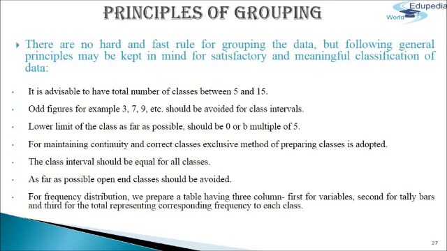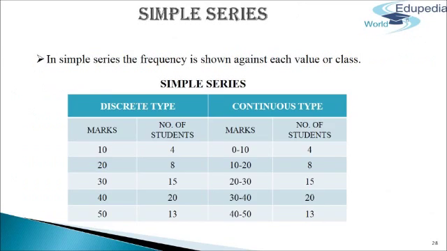And the next point is, for frequency distribution, we prepare a table having 3 columns. First for variables, second for tally bars, and the third for the total, representing the corresponding frequency to each class. Let us now come to simple series. We have seen in the above illustrations the pattern of simple series of discrete type and continuous type using inclusive and exclusive methods of class intervals.